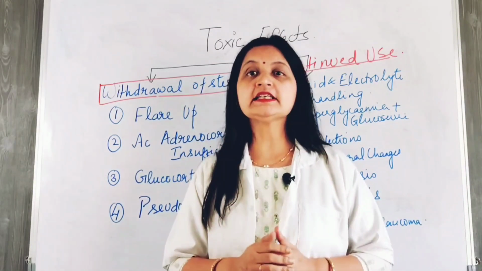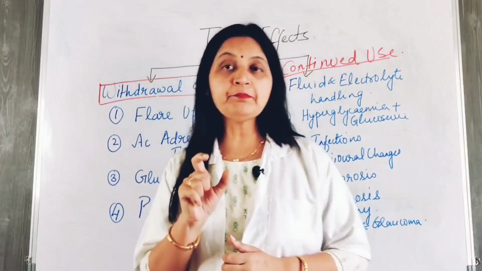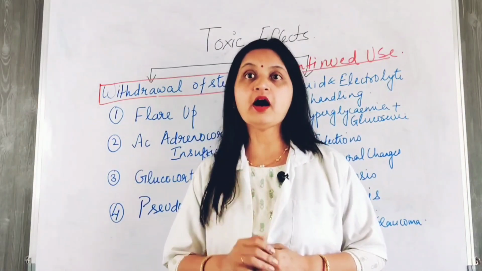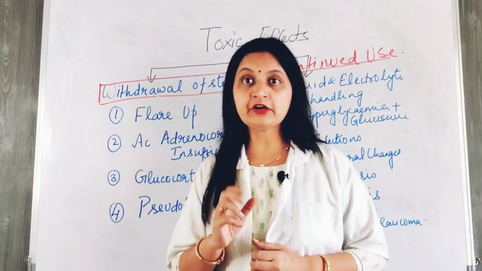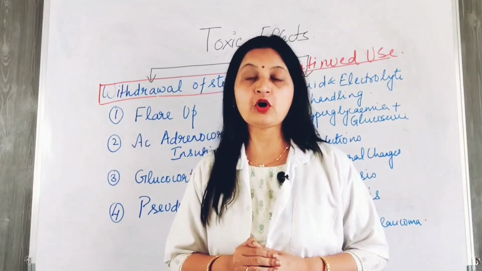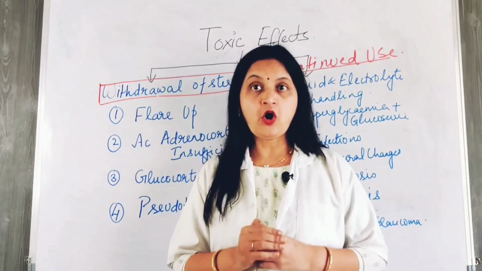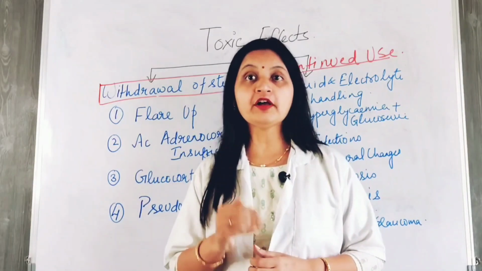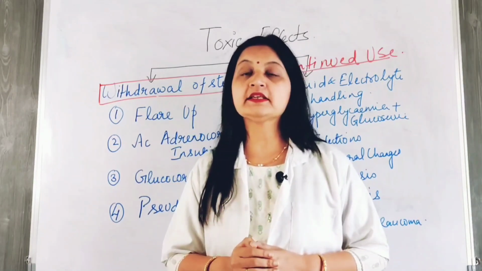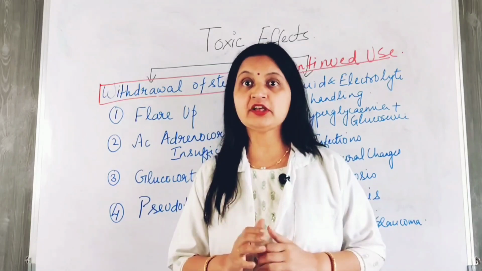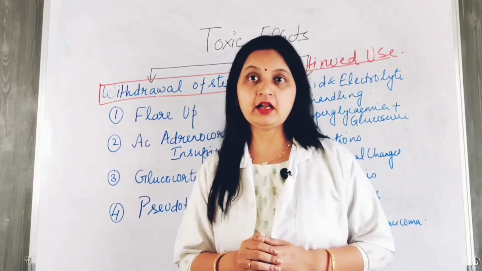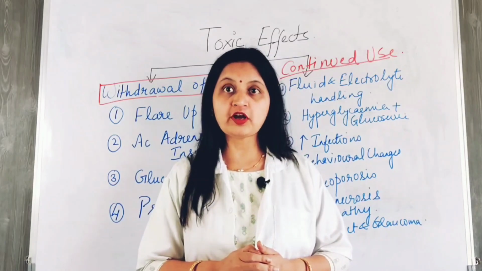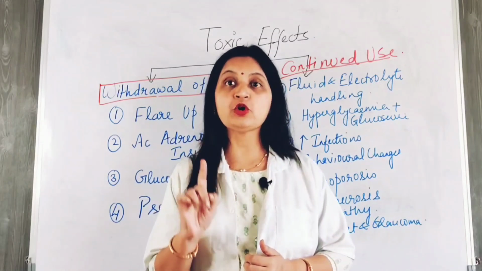This is particularly seen in patients with primary hyperaldosteronism occurring secondary to adrenal adenoma, a tumor of the adrenal gland causing excessive release of mineralocorticoids into the circulation. Also, patients treated with potent mineralocorticoids for a long period may experience signs and symptoms of hypertension and hypokalemic metabolic alkalosis. The second side effect of prolonged use of corticosteroids is hyperglycemia and glycosuria.